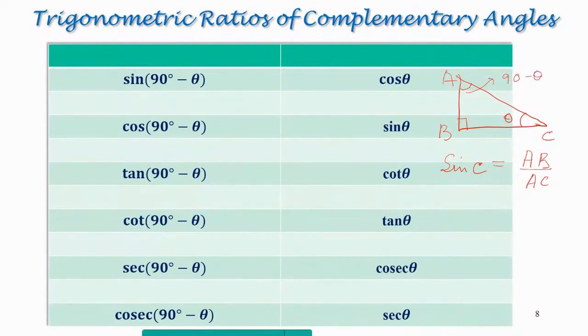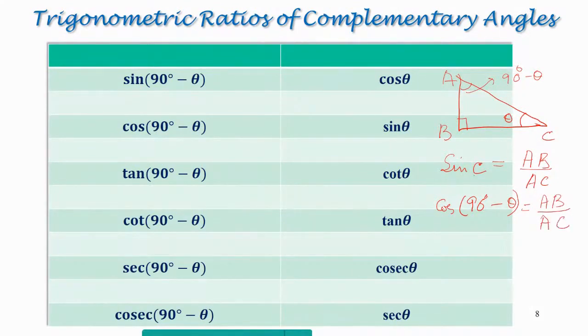Now let us take the cos of this angle, cos of 90 degree minus theta. Remember we have a degree also. Cos we know is base by hypotenuse. Now we are doing which angle? This angle. Opposite to that is the perpendicular, adjacent is the base, so the base is AB. So I write it as AB upon hypotenuse, which is AC.